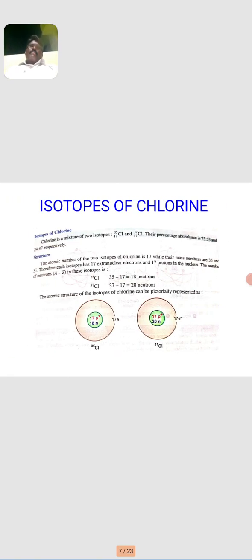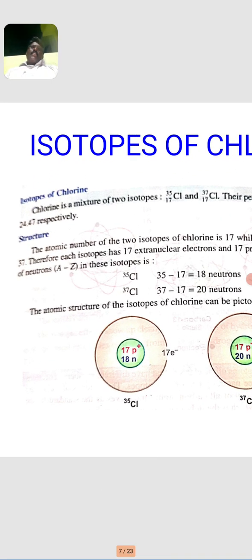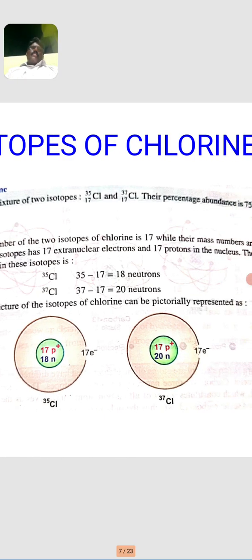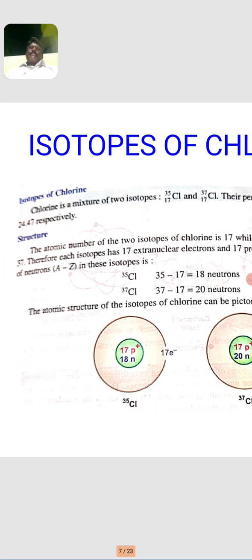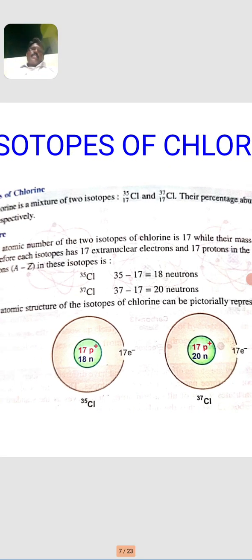Then another example: isotopes of the chlorine atom. Chlorine exists as 2 isotopes, chlorine 35 and chlorine 37. Their percentage abundances are 75.53 and 24.47 respectively. In the structure of the chlorine atom, the elements are the same, having the same atomic number but different mass numbers. That is called an isotope. In the representation, chlorine 35 contains 17 protons and 18 neutrons in the nuclide, and chlorine 37 contains 17 protons and 20 neutrons in the nuclide.